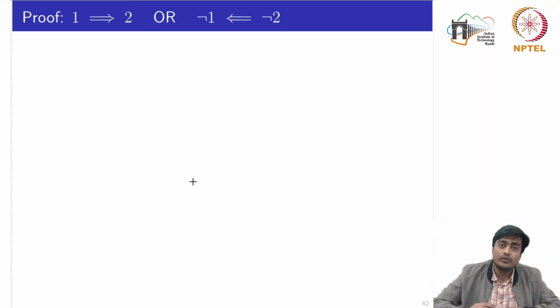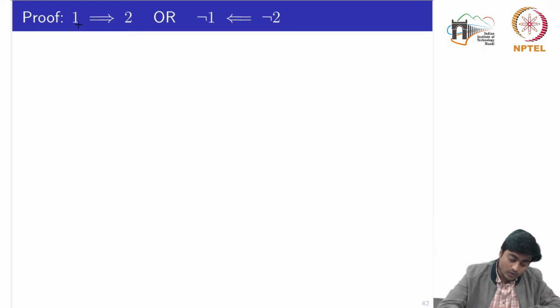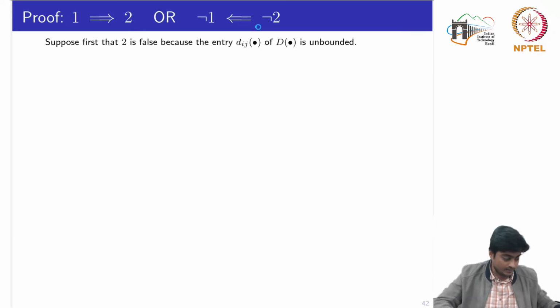Now we'll do the proof of this implication by contradiction. Meaning, to prove that 1 implies 2, we can also prove that if statement 2 is false, then statement 1 is also false. So both these implications, either 1 implies 2 or negation of 2 implies negation of 1, are equivalent. So we are going to prove this by contradiction.